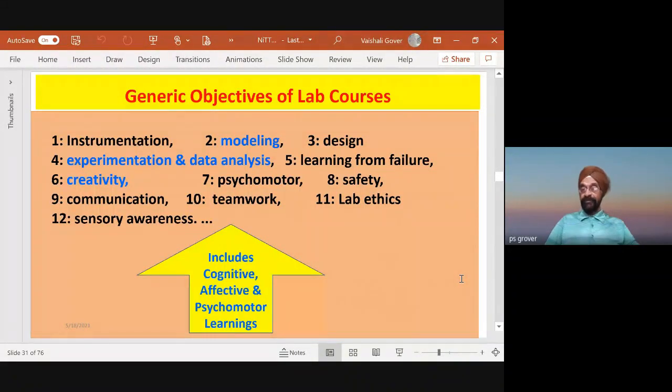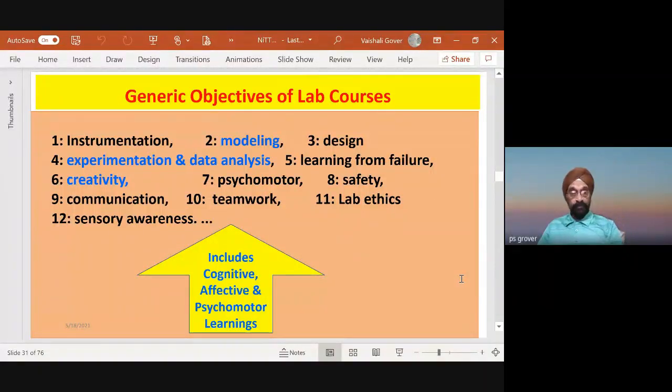Learning from failure helps the student to be bold and creative. Now, normally we don't appreciate or implement these in our lab courses. So please appreciate, I would say this is something which you will find very useful when we are doing the mapping of course outcomes and program outcomes.